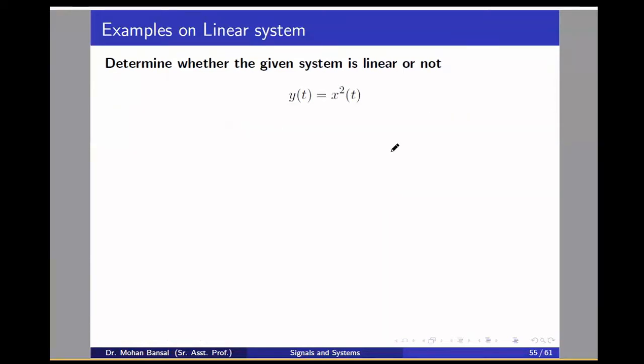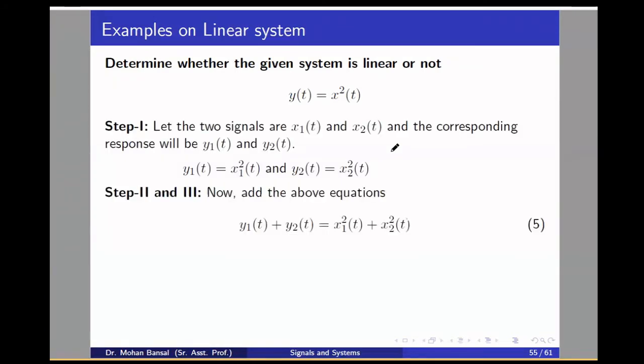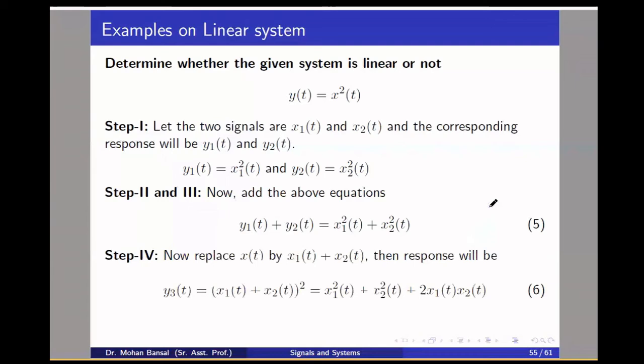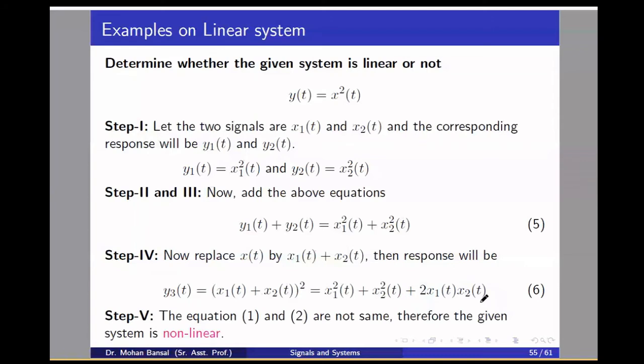y(t) equal to x square(t). That you know, this is a non-linear system. First you replace x(t) by x1(t) and you replace x(t) by x2(t). So you will get x1 square(t) plus x2 square(t). Now in the third step, you replace x(t) as x1(t) plus x2(t) and you square it. So you will get this extra term. This is again not equal. So this is non-linear. I hope you are getting the testing of the linearity.